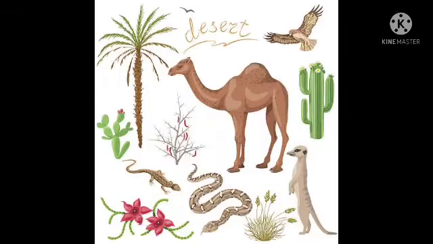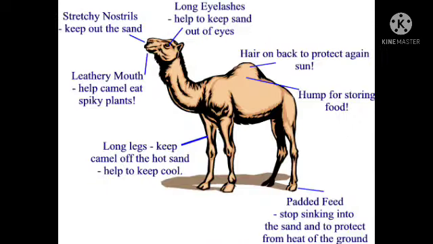Children, animals in desert regions have thick skin with scanty hair. Animals in desert areas have thick skin and scanty hair to protect them from the heat. Children, what do you mean by the word scanty hair?